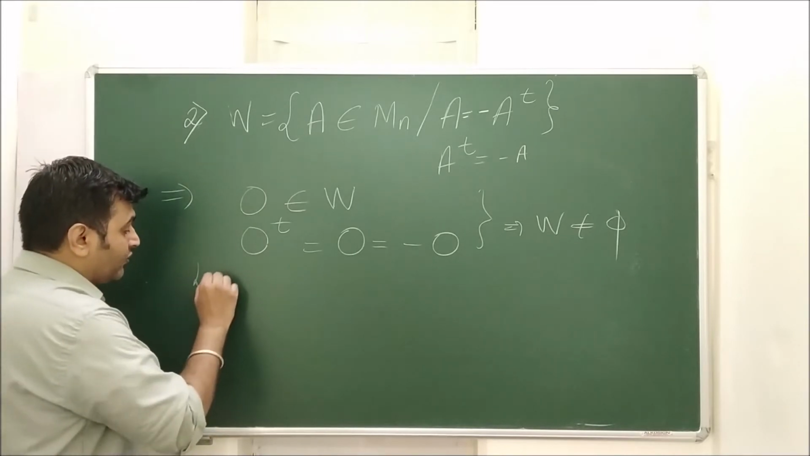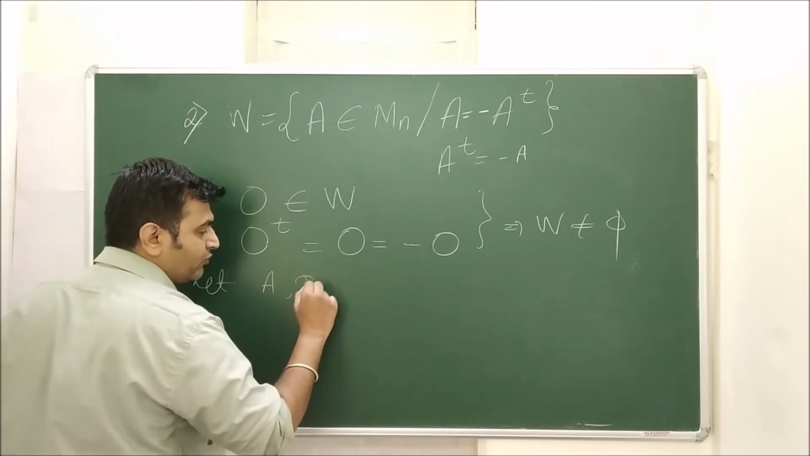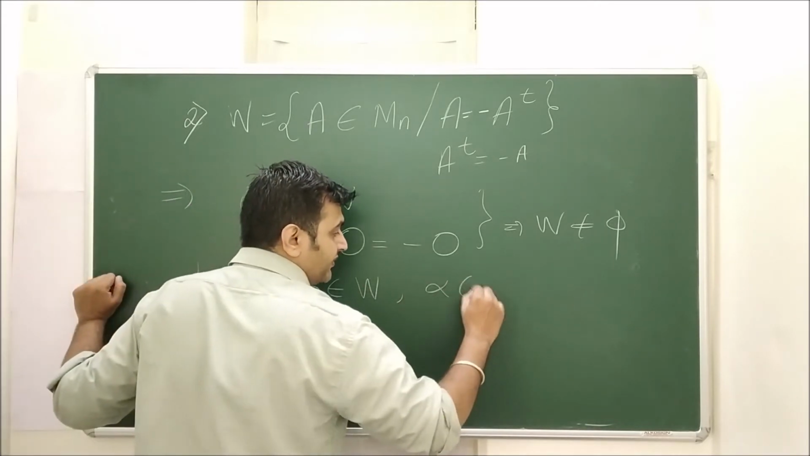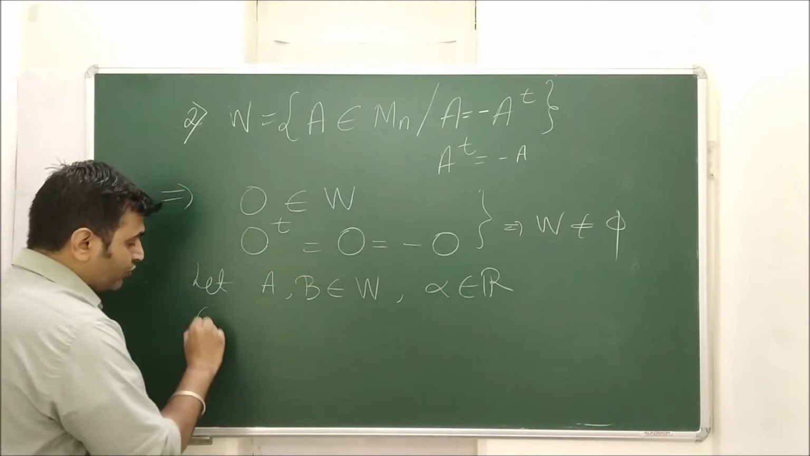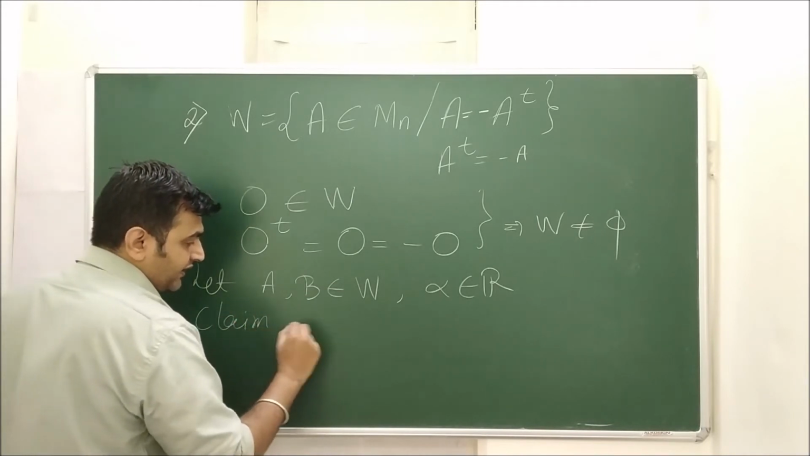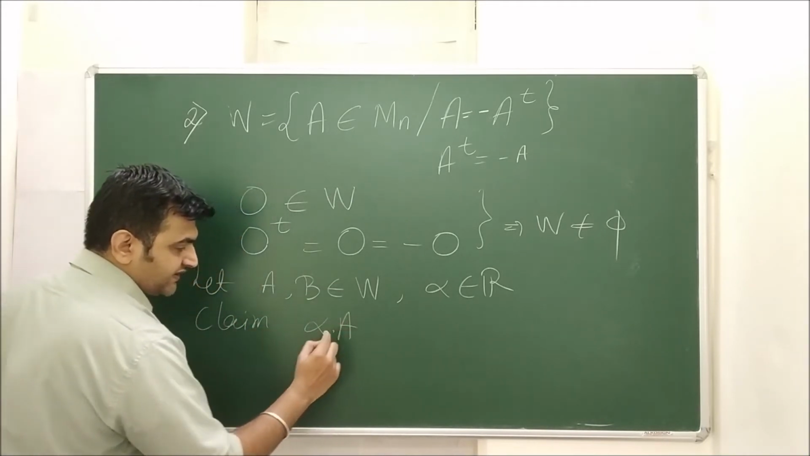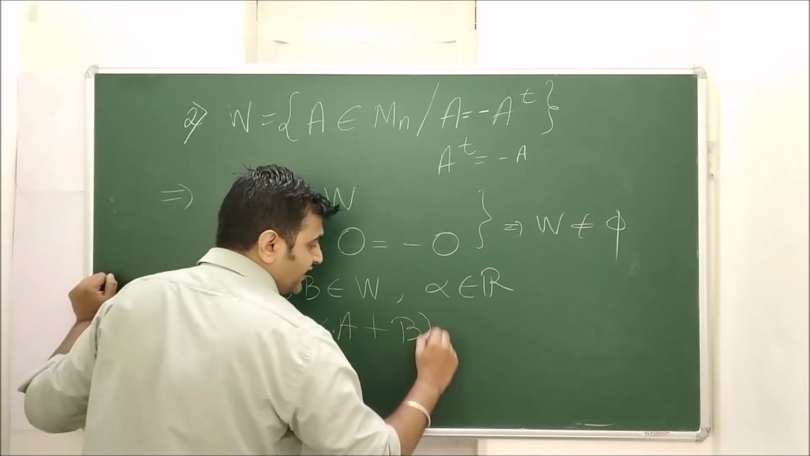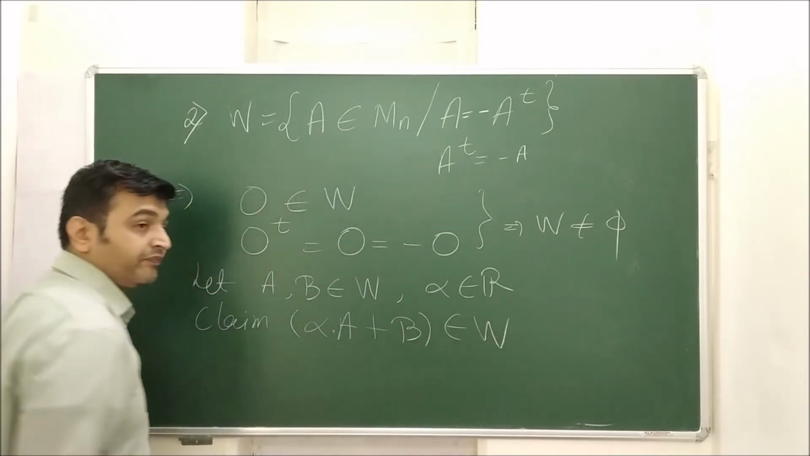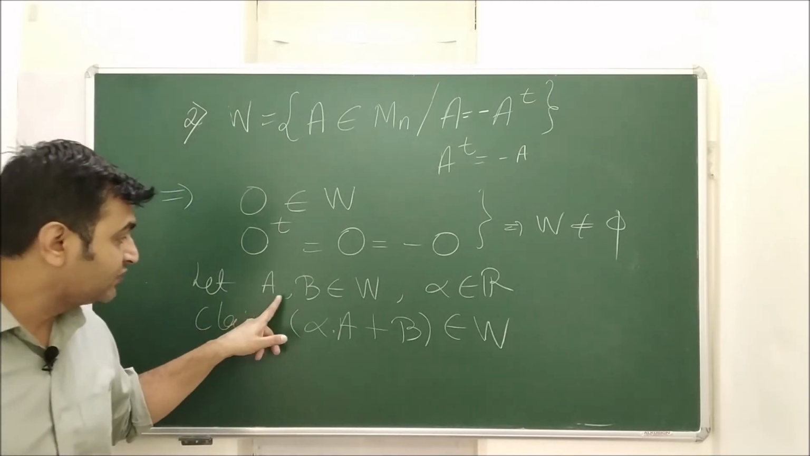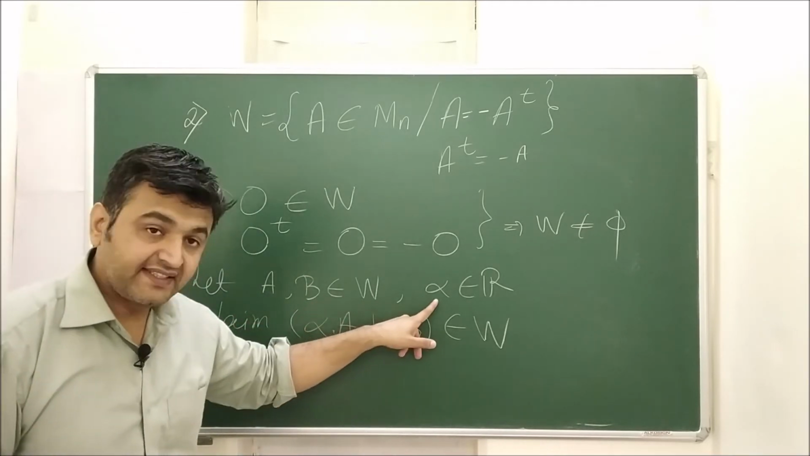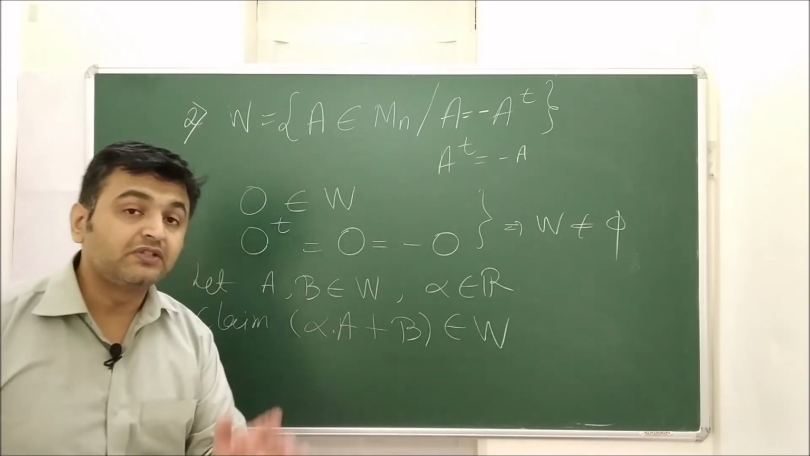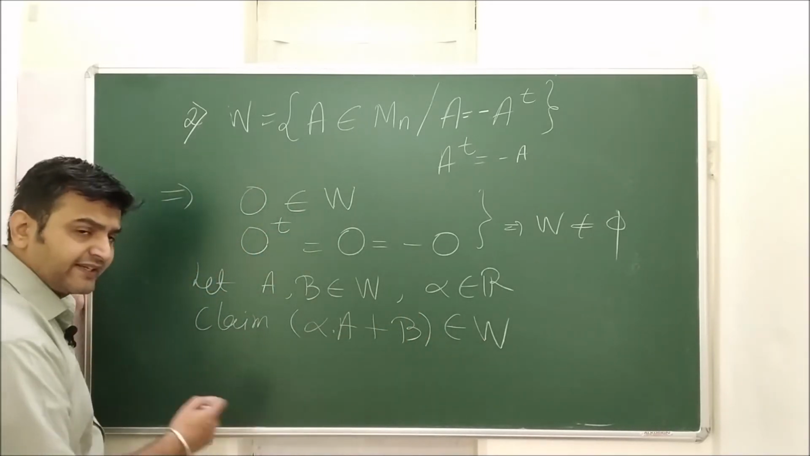Fine. Okay, now let A comma B belong to W. That means my A and B are skew symmetric matrices and alpha is a scalar. What do I want to claim? I want to claim that alpha into A, the scalar multiplication, plus B, the vector addition, this element belongs to W. That means if I take two skew symmetric matrices and a scalar, then alpha A plus B is also a skew symmetric matrix. Let's try to see that.